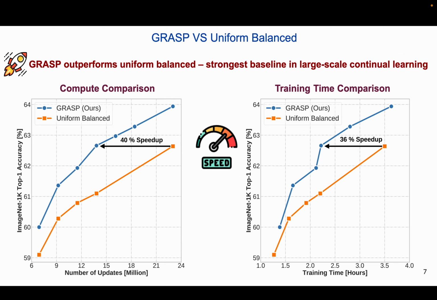For the first time, we demonstrate that our method GRASP outperforms the uniform balanced rehearsal policy while enhancing computational efficiency. Specifically, GRASP matches the best performance of the uniform balanced approach while requiring 40% fewer gradient descent updates and 36% less training time for class incremental learning with the SIESTA rehearsal algorithm on full ImageNet 1000 dataset. Therefore, GRASP stands out as the most effective rehearsal policy to date.